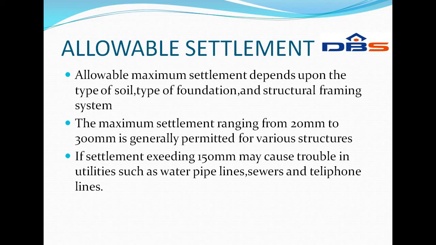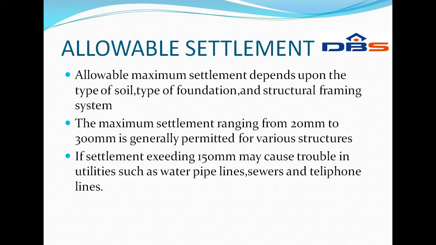RCC buildings can sustain angular distortion up to 1/150 without damage. However, to avoid architectural damage, it should not exceed 1/300. For example, a differential settlement of 20 mm between adjacent columns at 6 meters centers. According to general practice, the maximum differential settlement is limited to 25 mm in sandy soils and 40 mm in clayey soils.